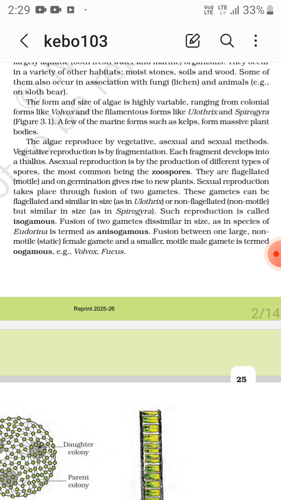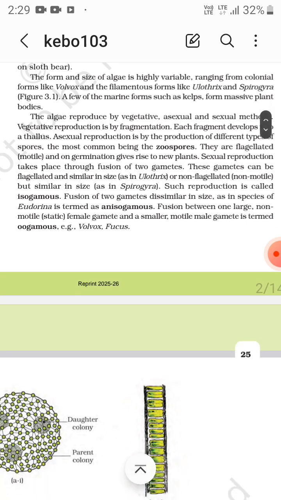So Ulothrix and Spirogyra are examples given of isogamous. Such reproduction is called isogamous. Fusion of two gametes dissimilar in size. Earlier it was similar in size, now it is dissimilar in size, as in the species of Eudorina. So these are the anisogamous.